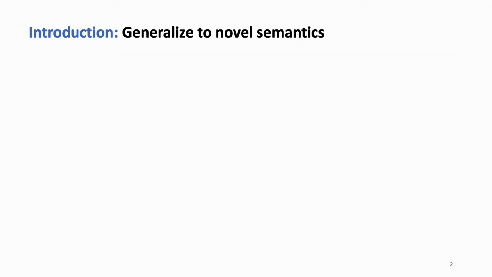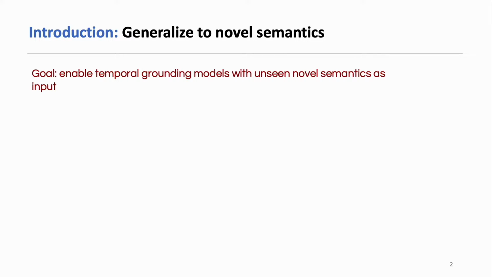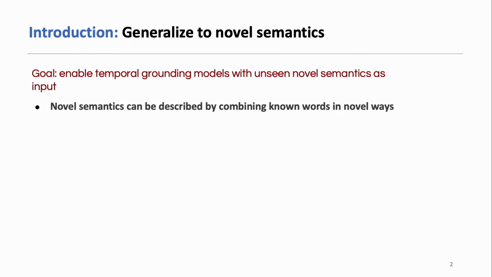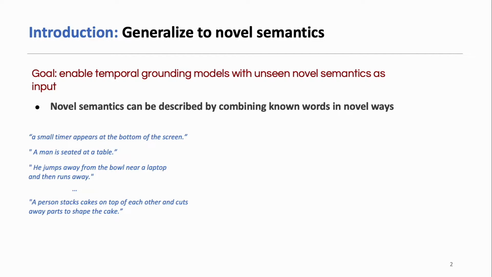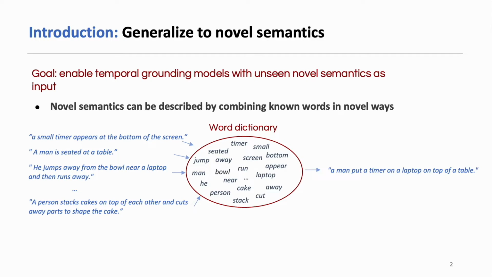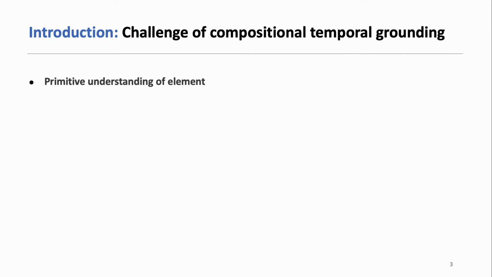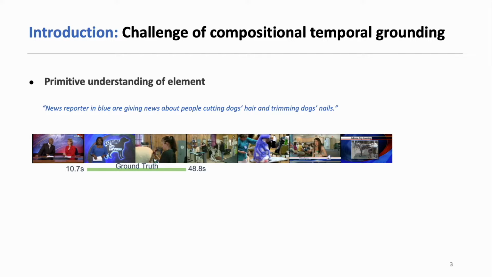For improving practicability, it is necessary that the temporal grounding can also be done on novel semantics. One characteristic of human natural language is that novel semantics can be described by combining known words in novel ways. By leveraging this characteristic, we aim at the task of compositional temporal grounding, for developing a model that can generalize to novel semantics. For compositional temporal grounding, it is necessary that the model has a primitive understanding of different elements in a sentence and connects it to the video part.